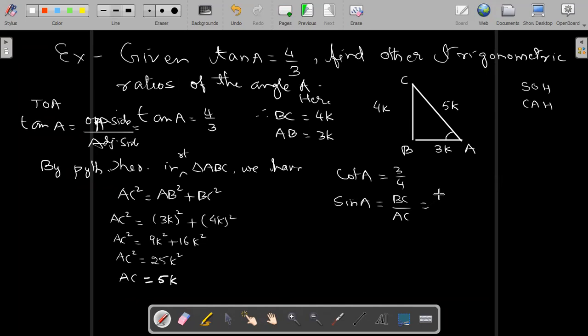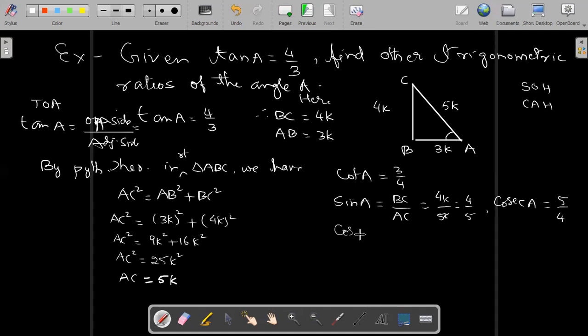BC is 4K upon 5K. K will cancel, so the value of sin A is 4 by 5. So cosec A will be equal to 5 by 4, which we can directly write.